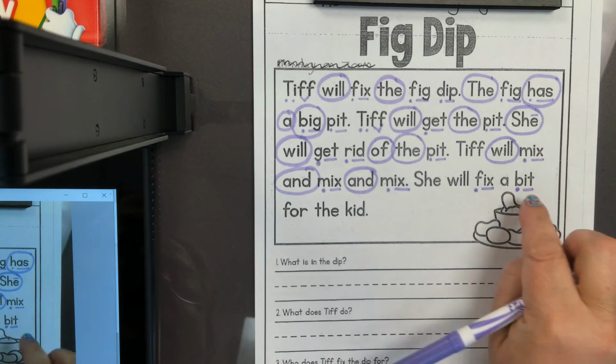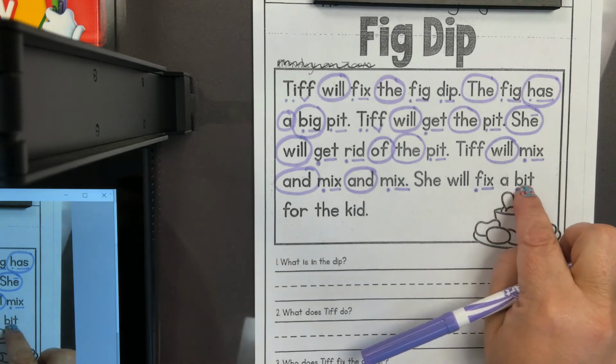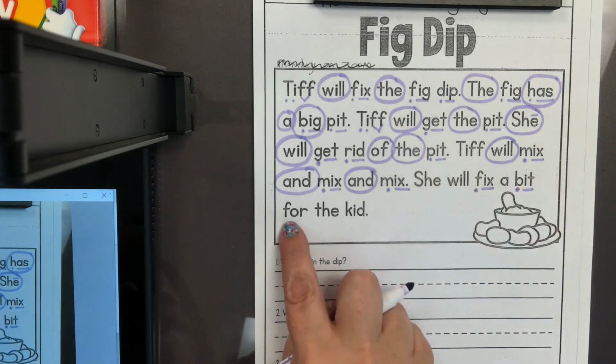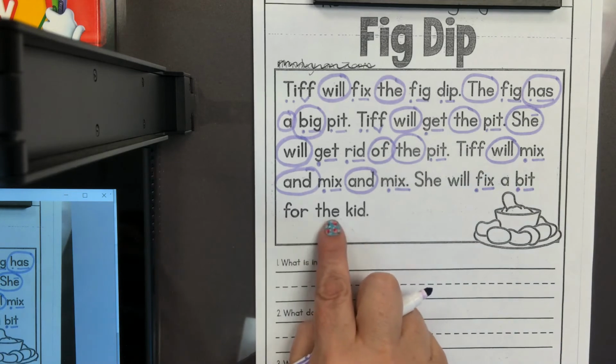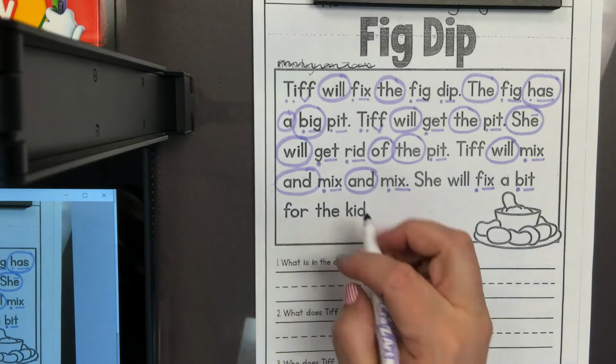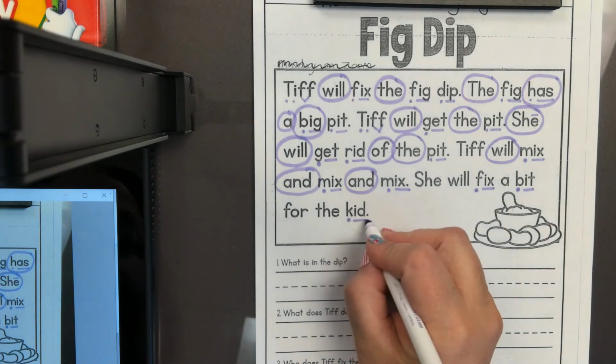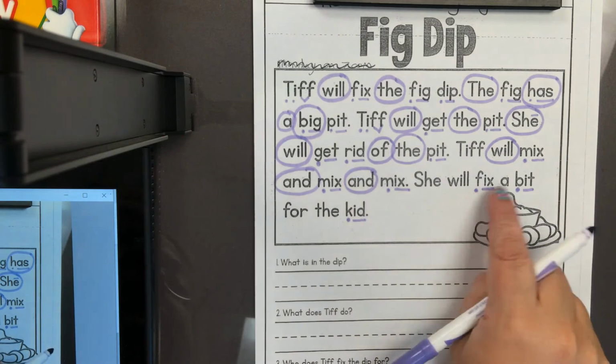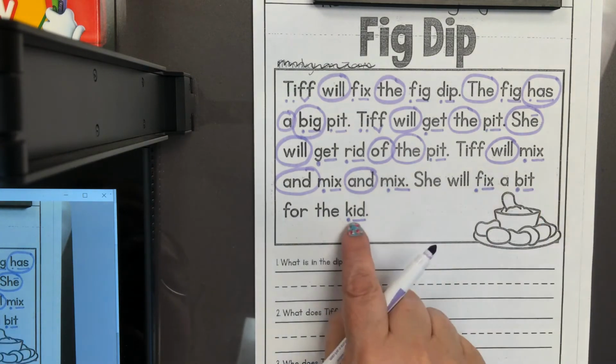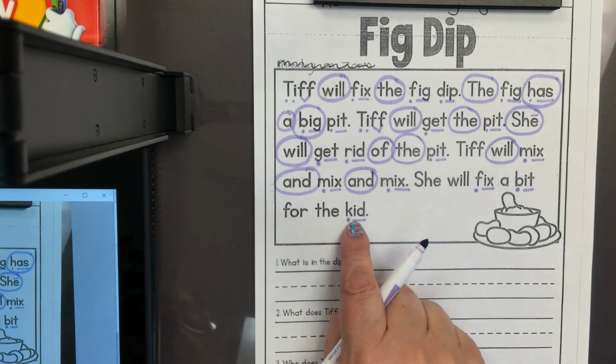Bit. And here's a CVC word. Kid. Fix, bit, and kid.